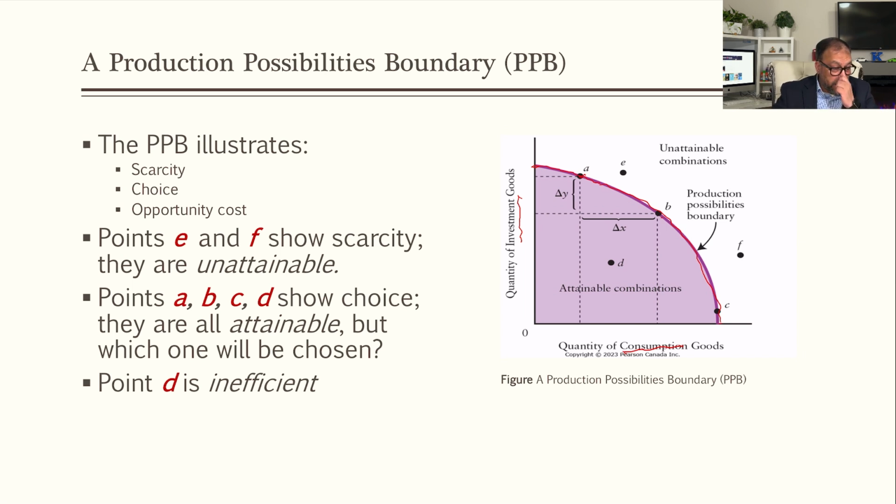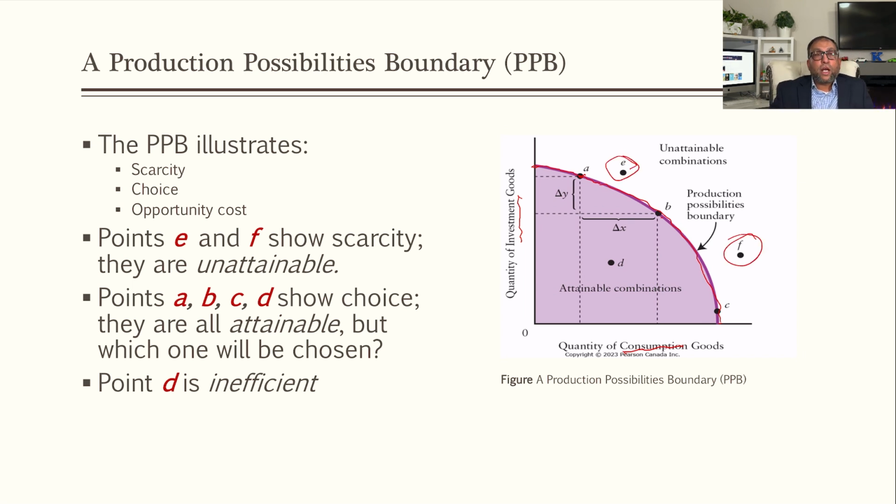Now, at point A we are making a larger quantity of investment goods and a smaller quantity of consumption goods. At point B we decrease the investment goods, but we increase the consumption goods. And then at point C, we decrease the investment goods further, and we increase the consumption goods further. So these are all possible combinations within the economy's resources that we can produce of these two goods, investment goods and consumption goods.